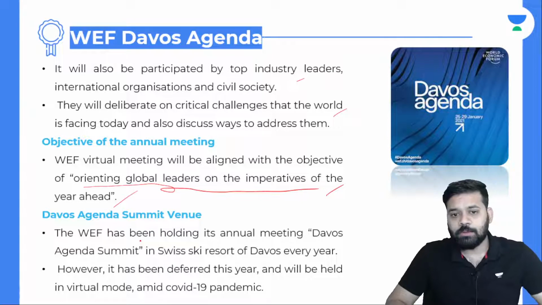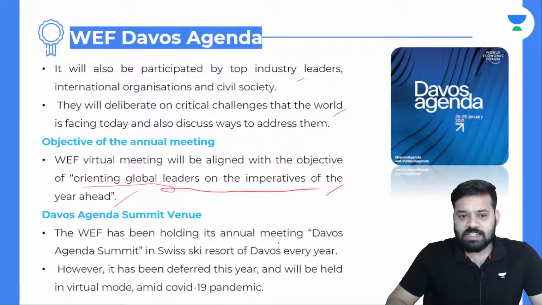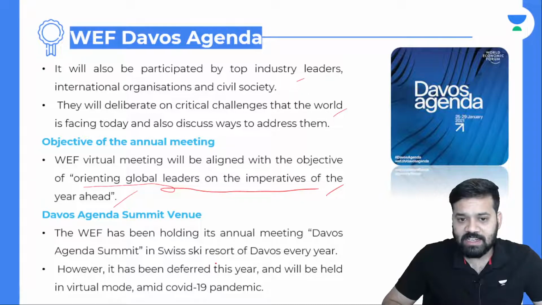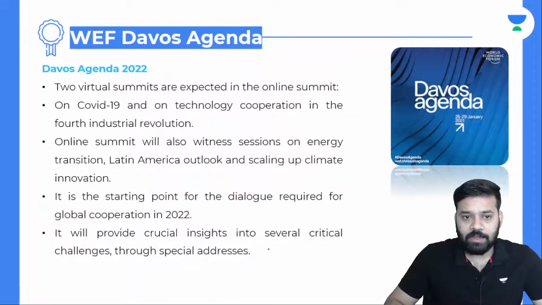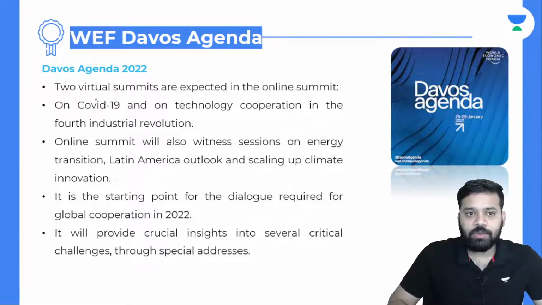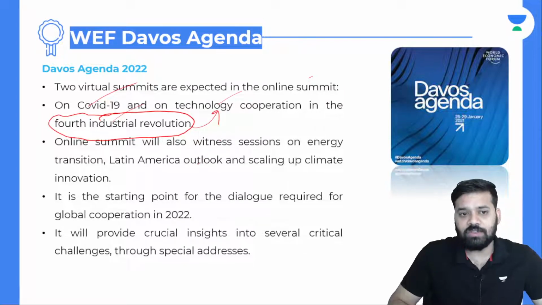And the World Economic Forum has been holding its annual meeting, Davos Agenda Summit, in Swiss Ski Resort of Davos every year. However, it has been deferred. Deferred means postponed. It has been postponed this year and will be held in a virtual mode amid COVID-19 pandemic. About Davos Agenda 2022, two virtual summits are expected in the online summit, one on COVID and one more on technology cooperation in fourth industrial revolution. What is fourth industrial revolution? It is nothing but technology revolution.